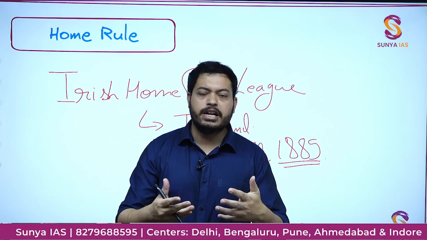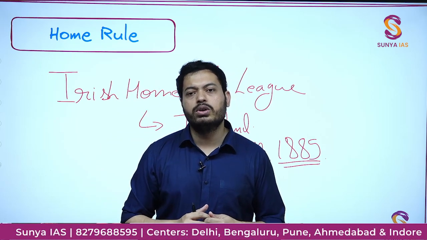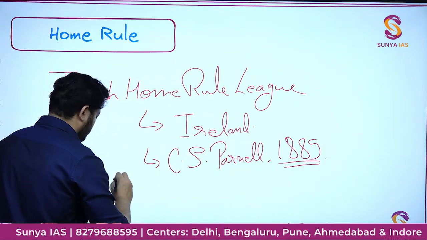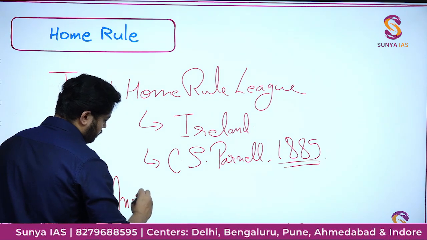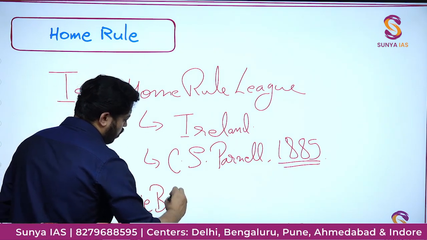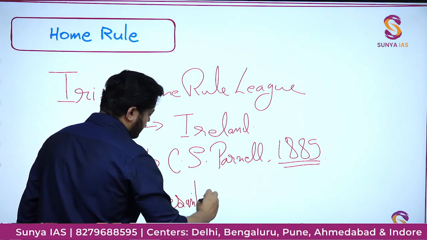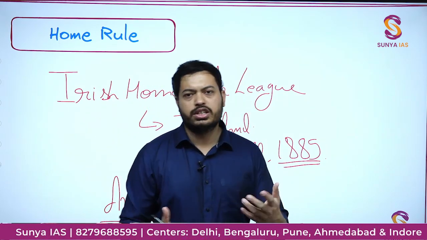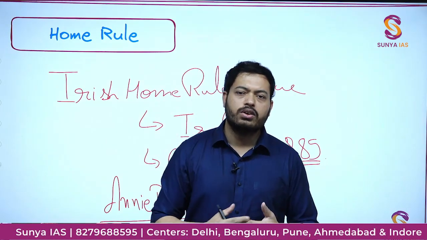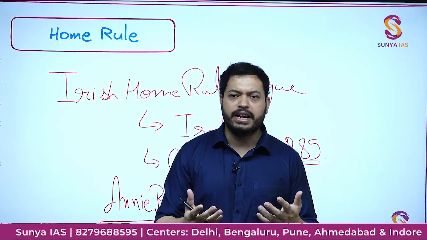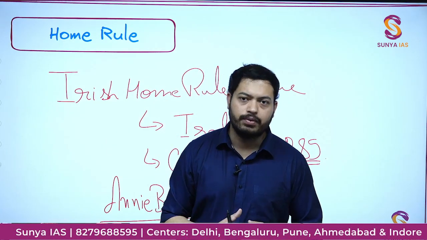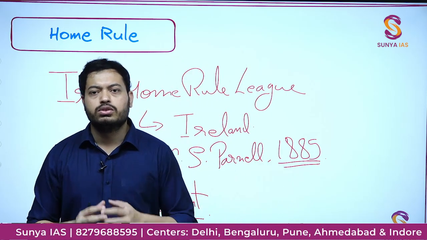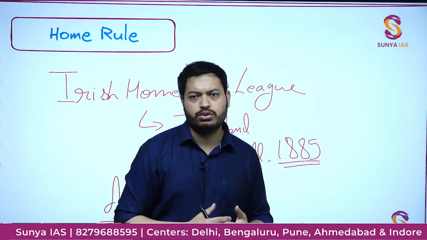The most prominent person who is connected with Home Rule in India, her name is Annie Besant. And I hope everyone is familiar with the point that Annie Besant was actually an English woman, or Scottish I should say, and she came from Britain to India in 1893 as a part of the Theosophical movement, or Theosophical Society I should say.